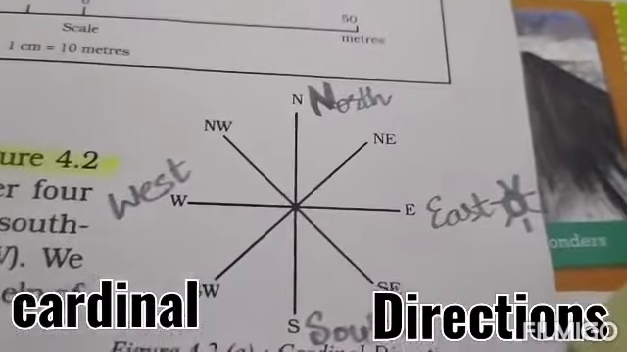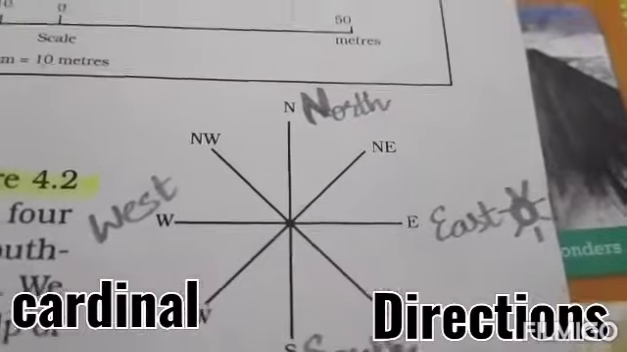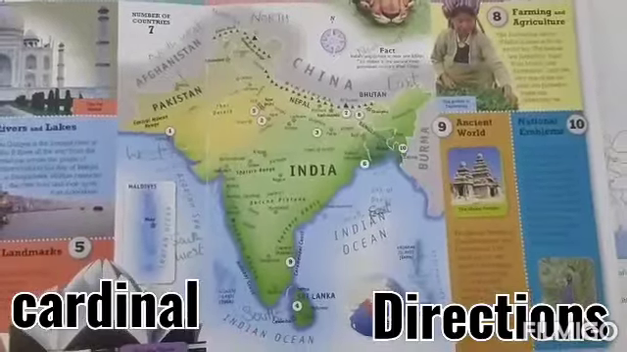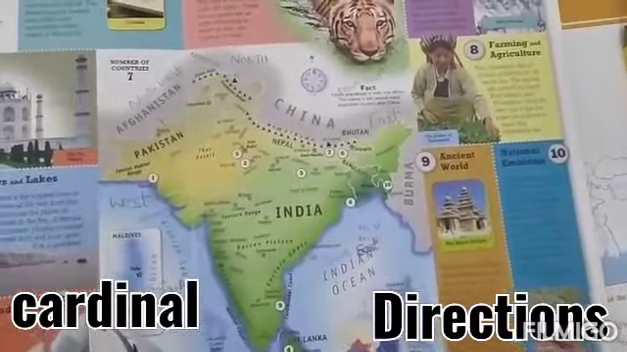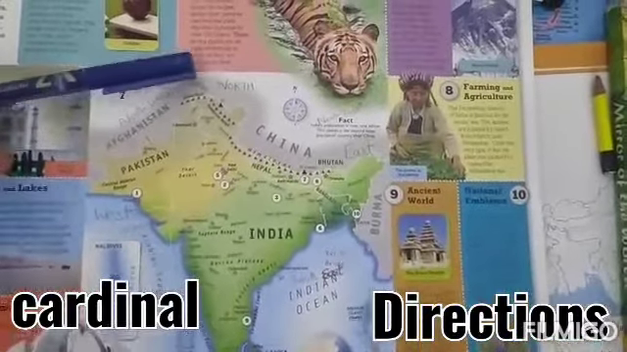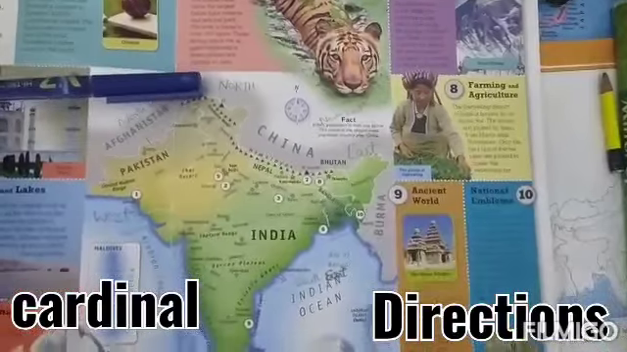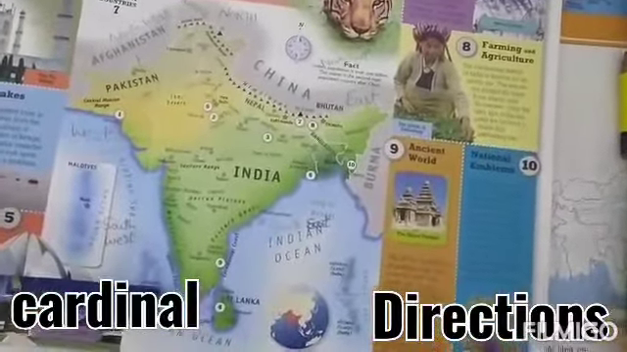So, how do these directions play a role in maps? On the top of the map it is the north direction, and on the bottom of the map it is the south direction.